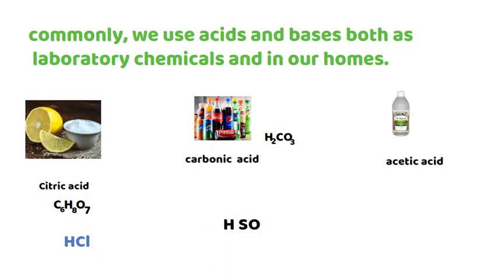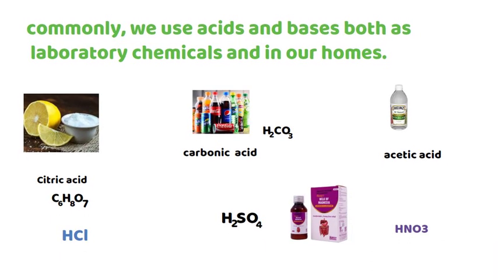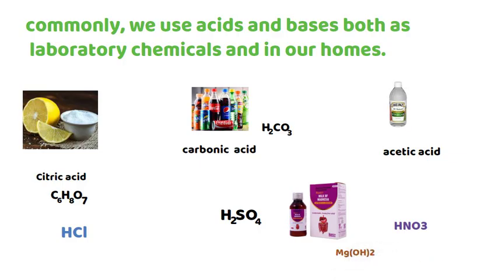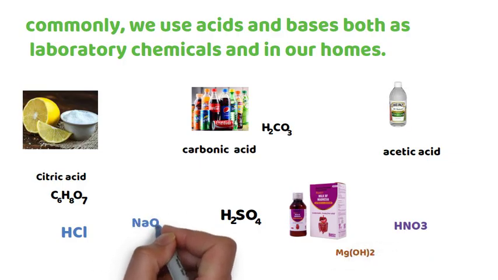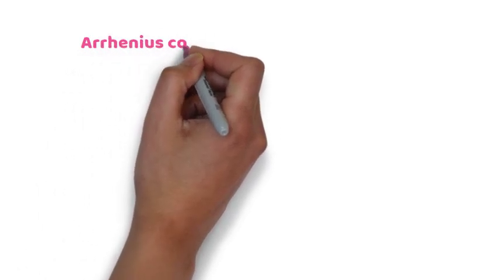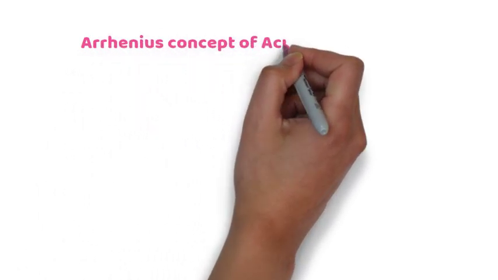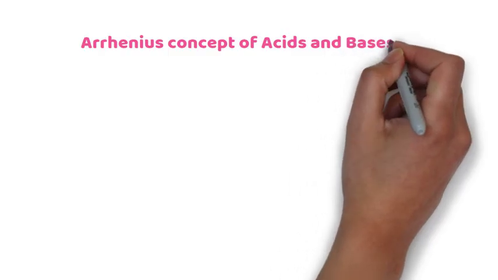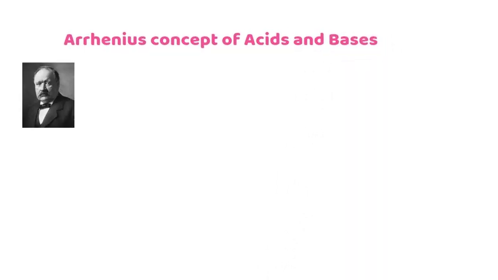Hydrochloric acid is found in our stomach, sulfuric acid is the leading industrial chemical, and nitric acid is also a leading industrial chemical. Some common bases are magnesium hydroxide, which is found in syrup. And now let us discuss the Arrhenius concept of acids and bases.